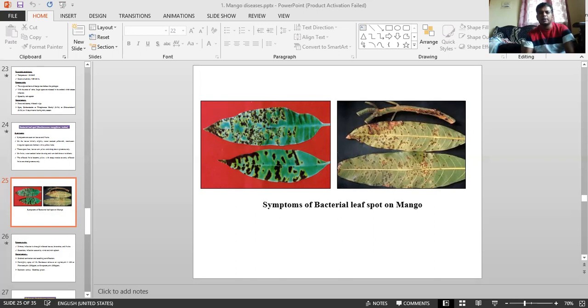Under humid conditions, it can spread, leaves fuse, turn yellow and drop down. Longitudinal cracking also occurs on the petiole. On green twigs, dark lesions also develop, even on inflorescence stalks. Okay, this is regarding almost all vegetative parts. And coming to the fruits, water-soaked lesions develop and later turn dark brown to black. Dark brown to black, you have to remember this. The fruit becomes yellow with deep cracks and drops prematurely. This is a common one, okay?